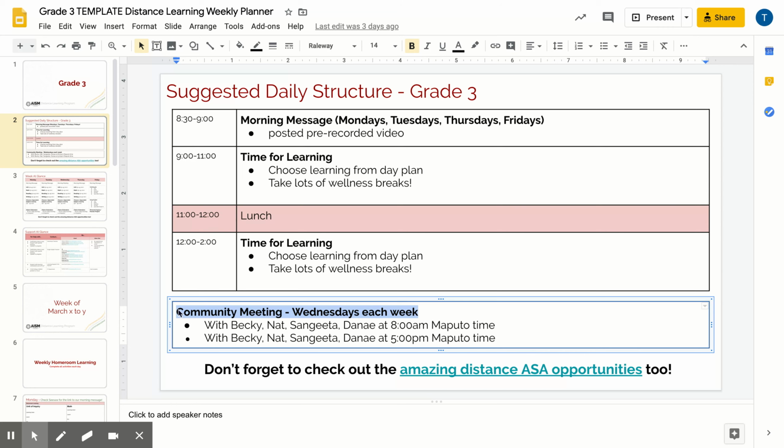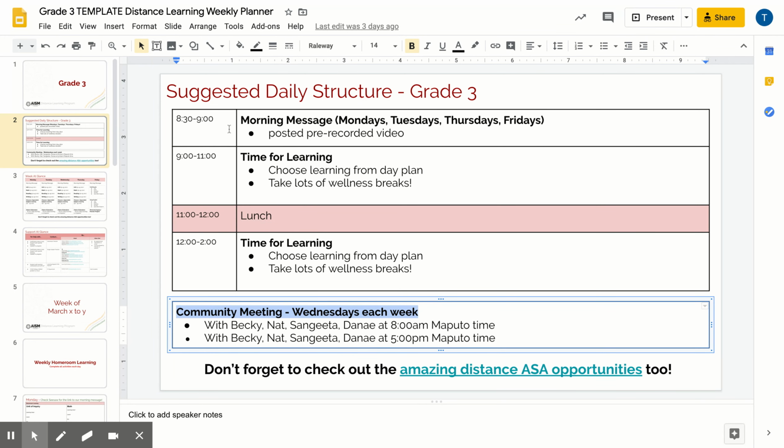And we chose to stagger these community meetings for a few different reasons. Number one, knowing that families are going to be sharing devices. Number two, knowing that parents are likely going to need to support the younger learners in getting onto these Zoom meetings. And then number three, also balancing Wi-Fi usage.